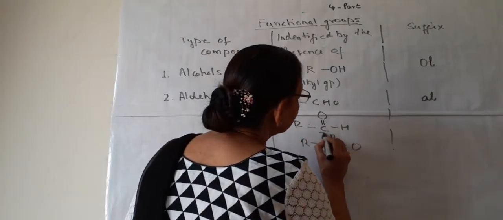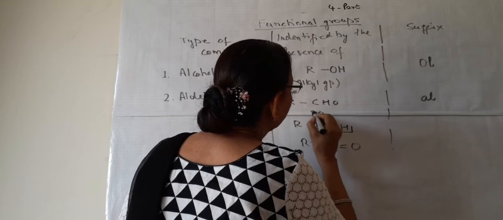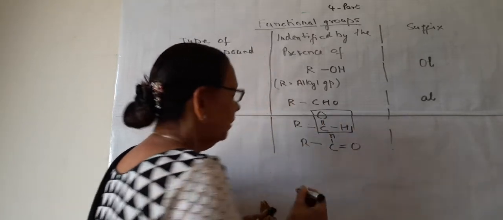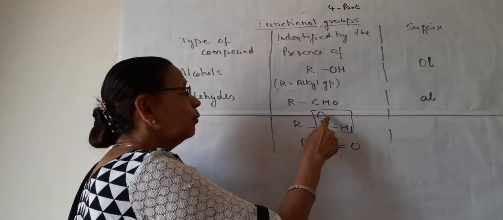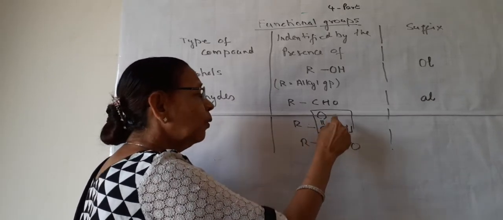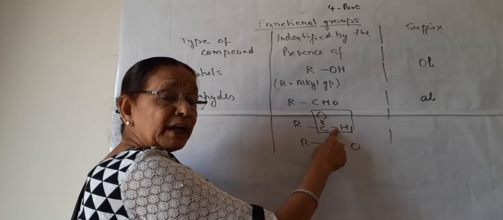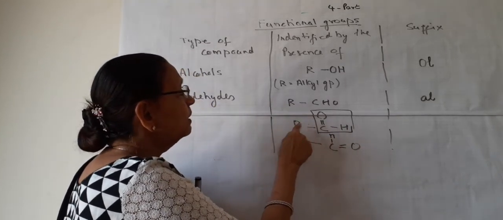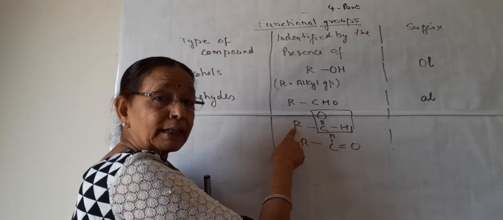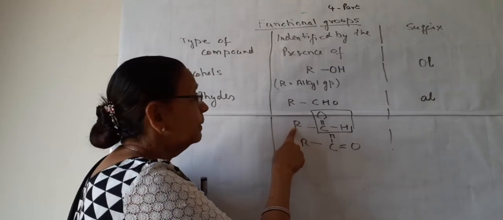If you see this carefully, what you will see, this carbon, 2 valencies are satisfied by O, 1 valency is satisfied by H. Only 1 valency left, which is joined to the alkyl group or the carbon chain.